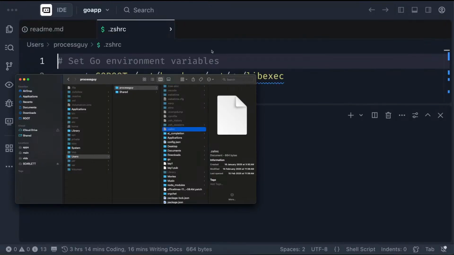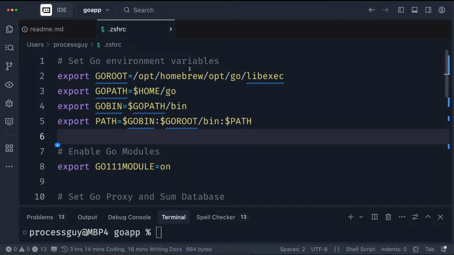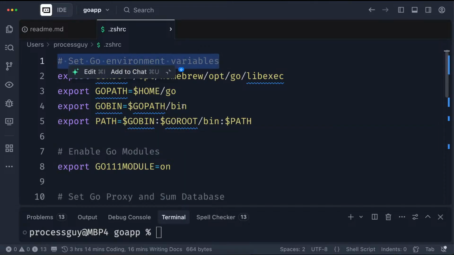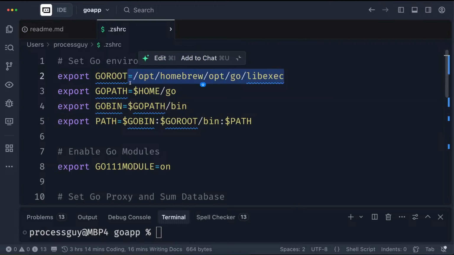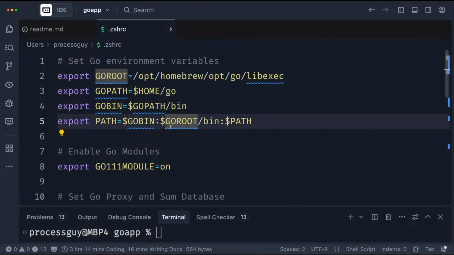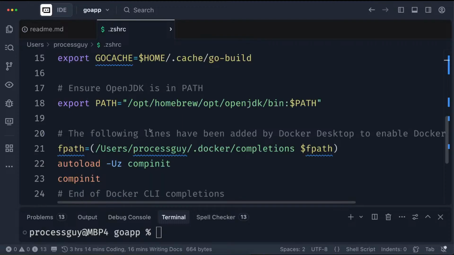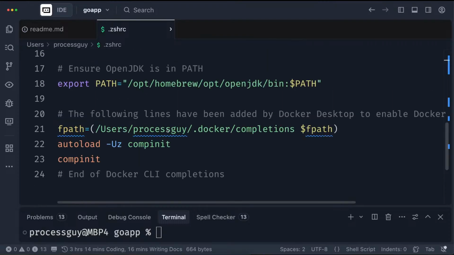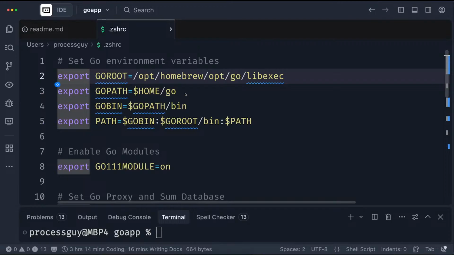If I open it up here, you can see that there are paths already set. So this is the Go environment path. I did mention that it depends on your path. I use Homebrew to install Go, so Homebrew manages some of the things for me. And these are other things, by the way. These are advanced stuff, you don't need to worry. So that is set. Not that you can't manually set the path yourself, or you can write the code to set the path. So how do you set the path?